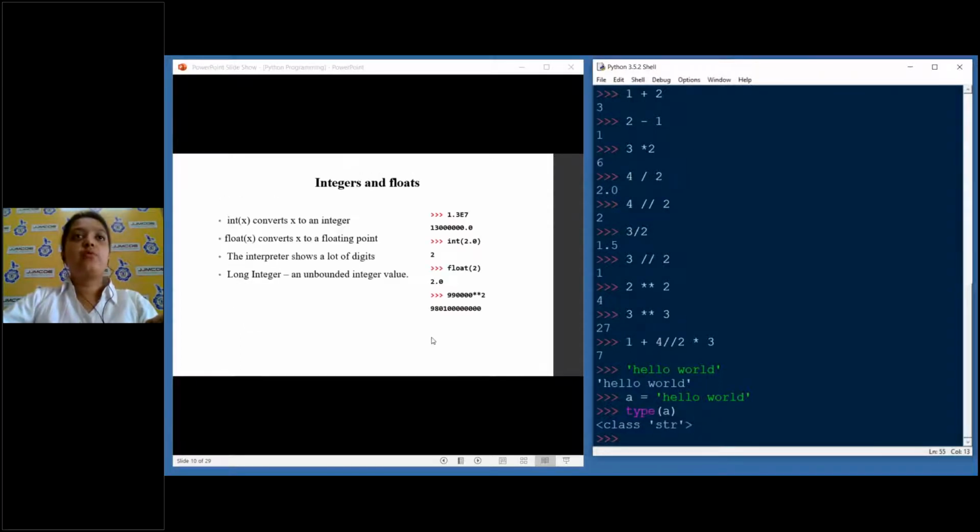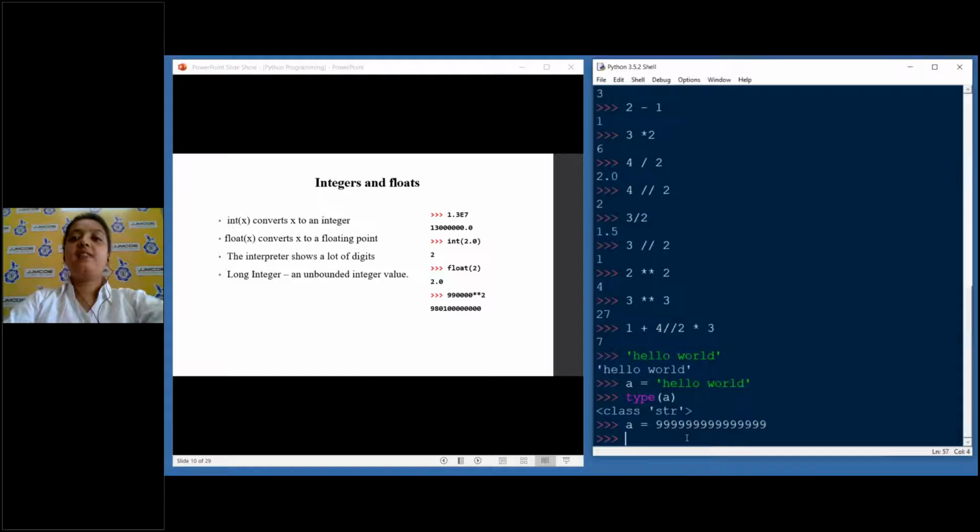Next we move on to integers and floats. This is the first part of the data types. In Python, there's no limitation on the size of the integer that we enter. For example, ideally in C, this should have overflowed because it has more than 10 characters.